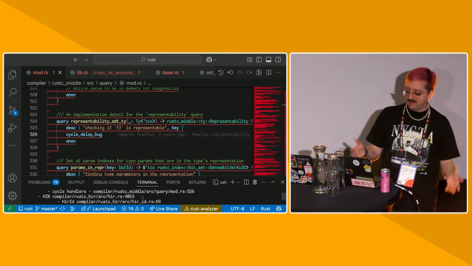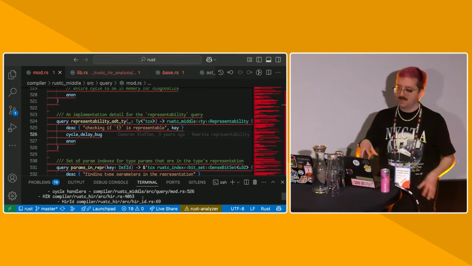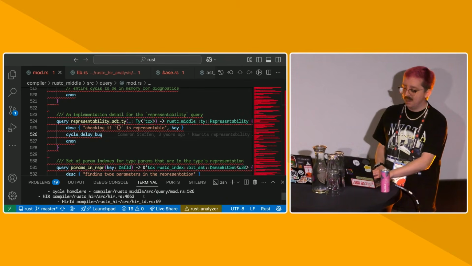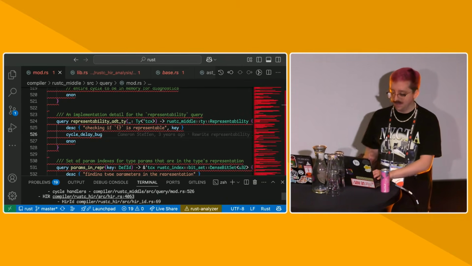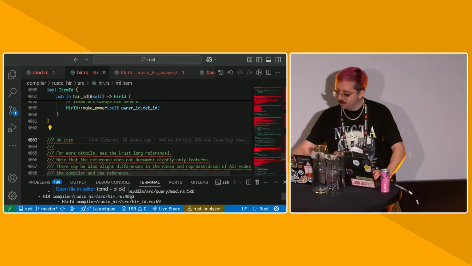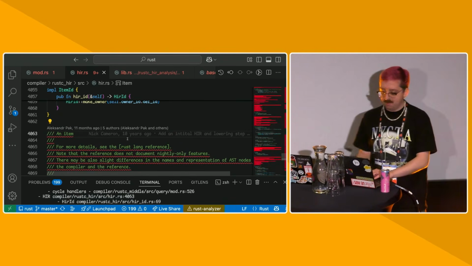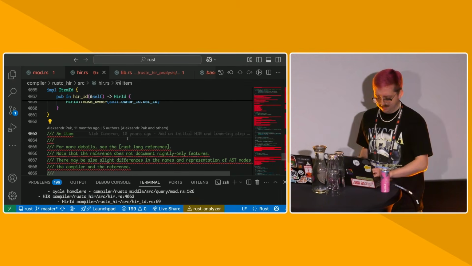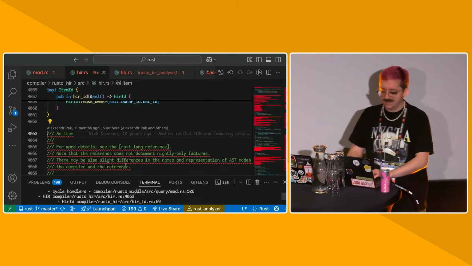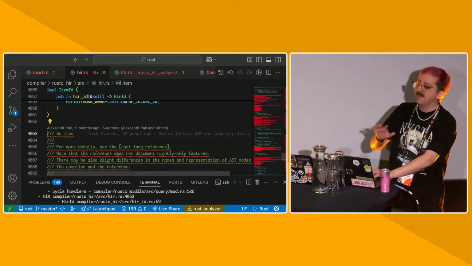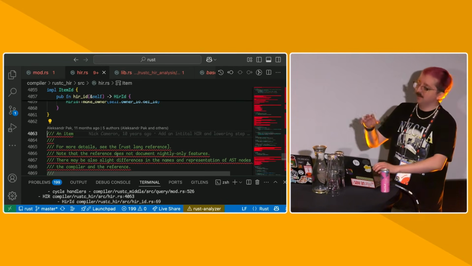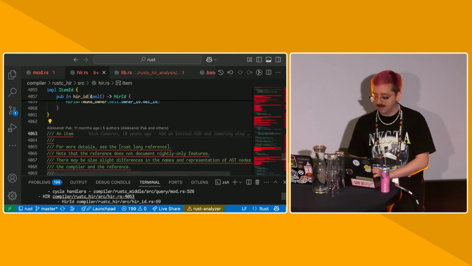So we have the AST. It's been resolved. It's been put into the query system as an input, but now we want to lower it into something that's a little bit easier to type check. So we have the HIR, higher-level intermediate representation is what it stands for. And this is the main data structure that we use to type check things in the compiler.